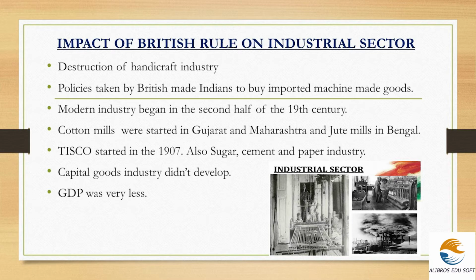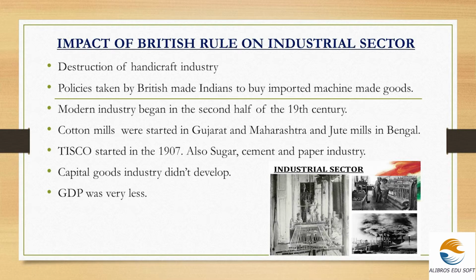TISCO started in 1907. TISCO means Tata Iron and Steel Company. It started first in India in 1907, which is an important year. Also, sugar, cement and paper industry. The sugar industry, cement industry and paper industry, together with cotton mills and jute mills, flourished at that time.